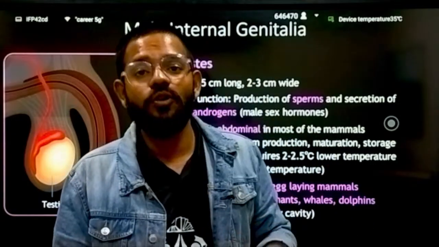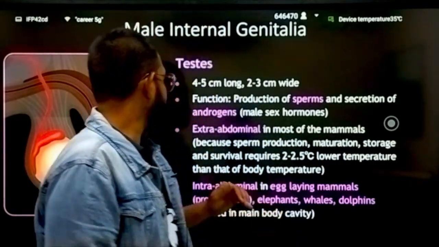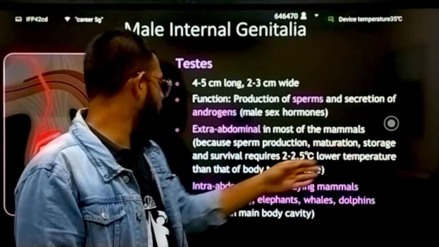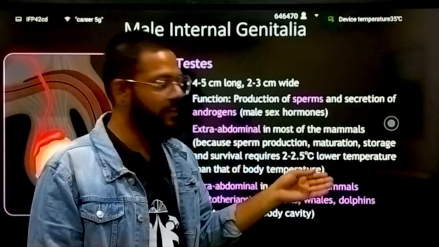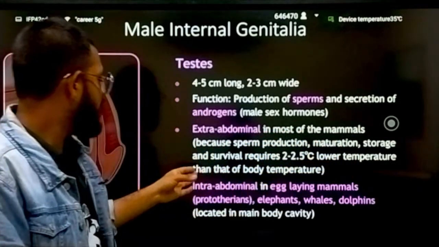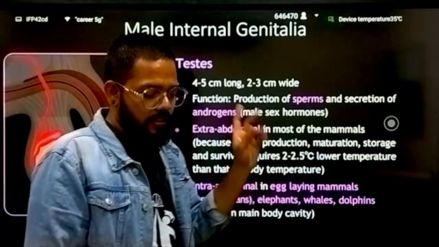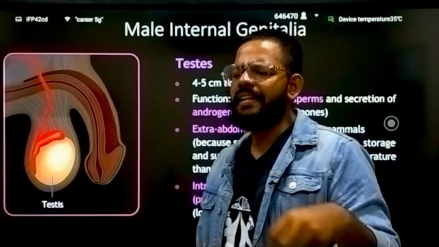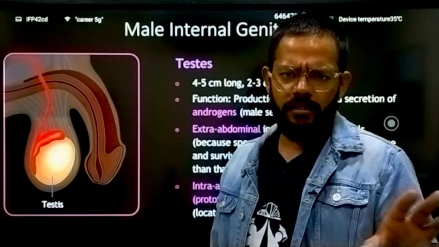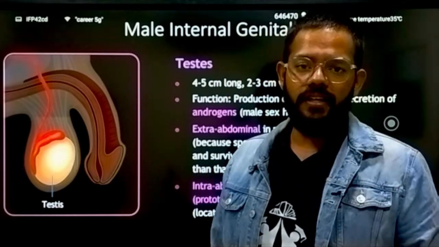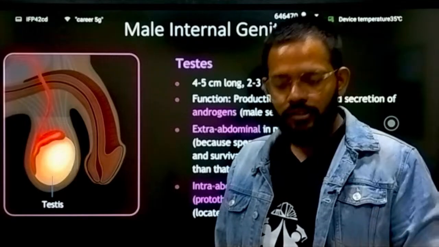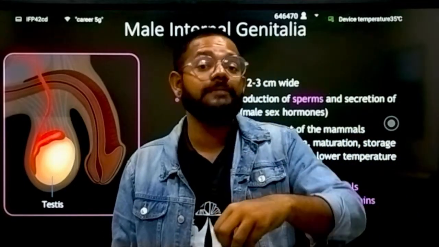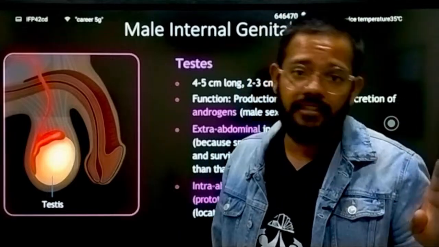Okay, remove the testes and everything ends. The testes are extra-abdominal in most animals, because sperm production, maturation, storage and survival require a temperature 2 to 2.5 degrees Celsius lower than body temperature. In most mammals the testes are present outside the body, extra-abdominal, not inside the abdomen, inside the scrotum.